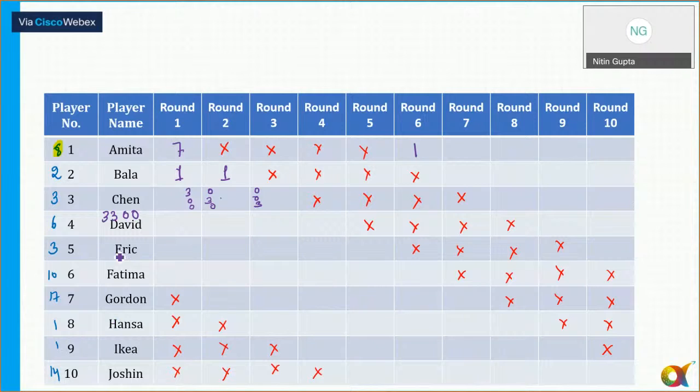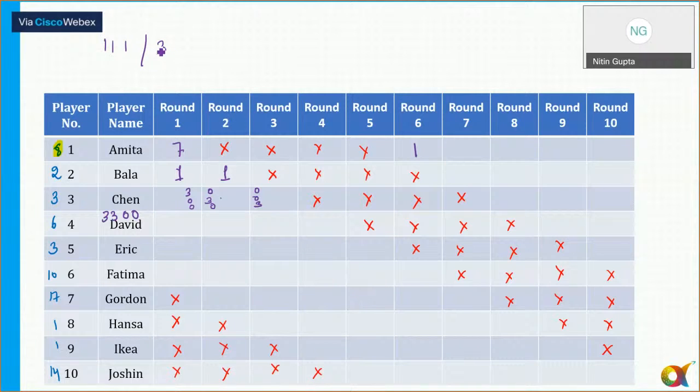Eric is getting a total of 3 points. Okay. So if Eric is getting a total of 3 points, as has been mentioned, how can Eric get a total of 3 points here? One of the possibilities is that Eric might get 1, 1 and 1. So these are the different possibilities.